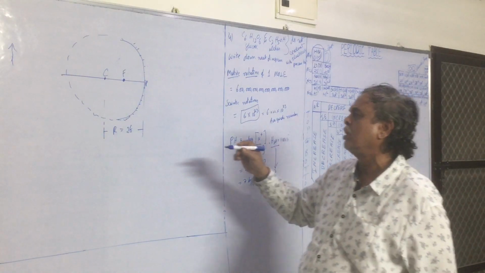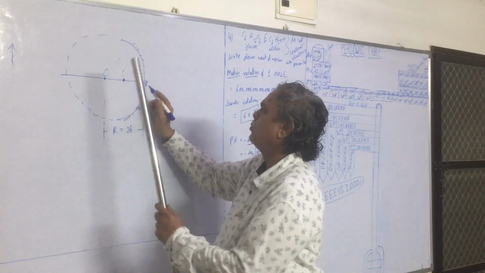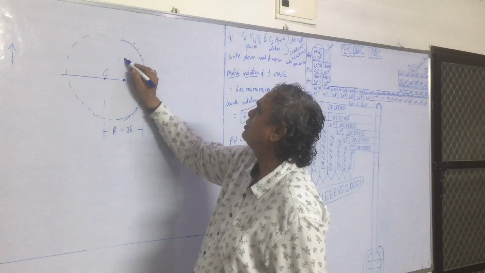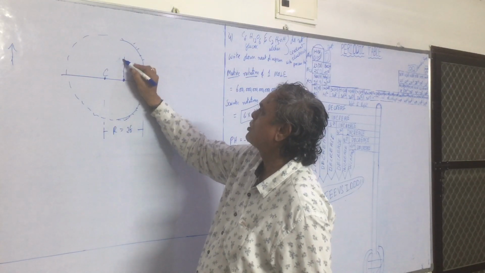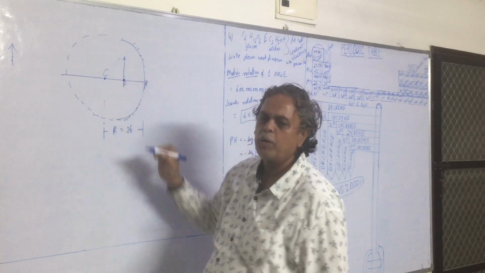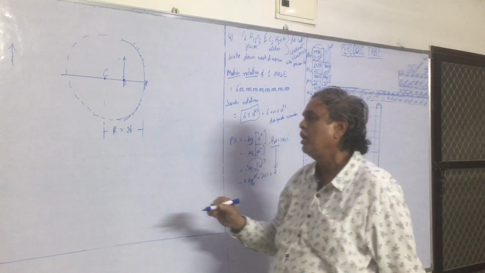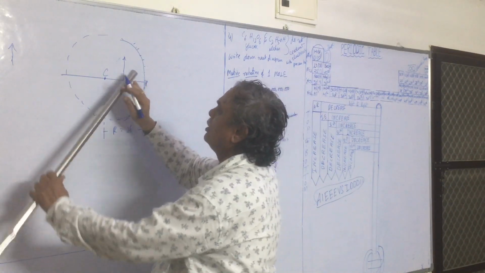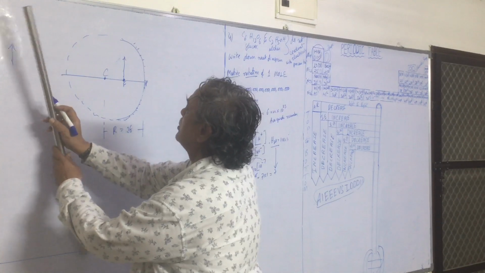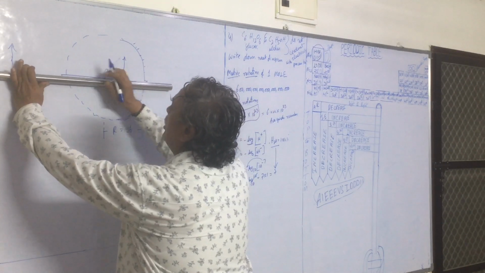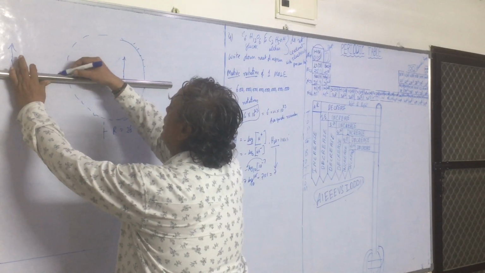If I put the object at the focus, where would be the image? At infinity. The image would be somewhere here.